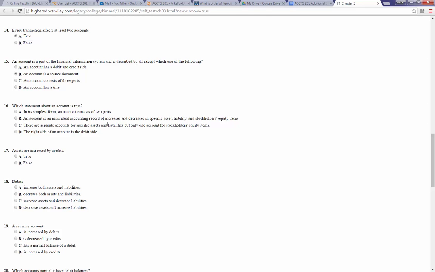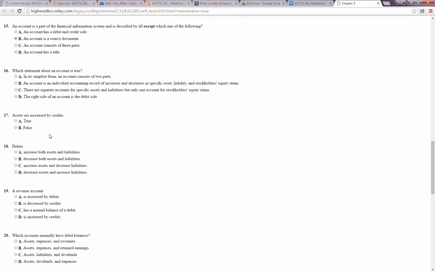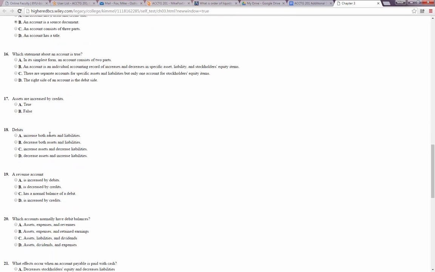Source documents are the proof we need to create entries in an account, right? So a receipt would be proof that we bought something, or an invoice would be proof that we billed the customer, and so forth. Those are source documents. Number 16, which statement about an account is true? In its simplest form, an account consists of 2 parts. I think it's 3. An account is an individual accounting record of increases and decreases in specific asset, liability, and stockholder equity items. That one's looking pretty good.